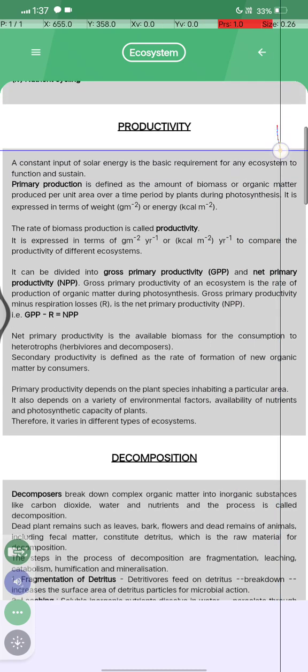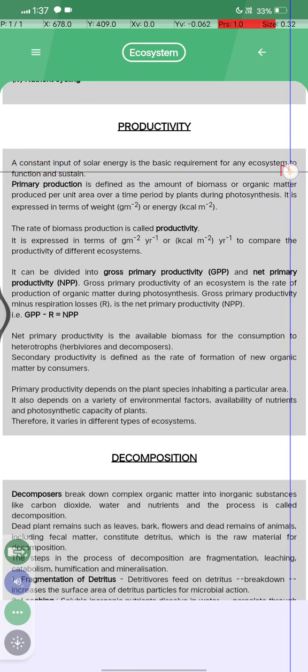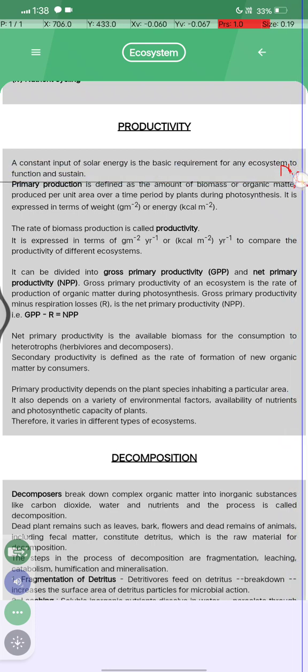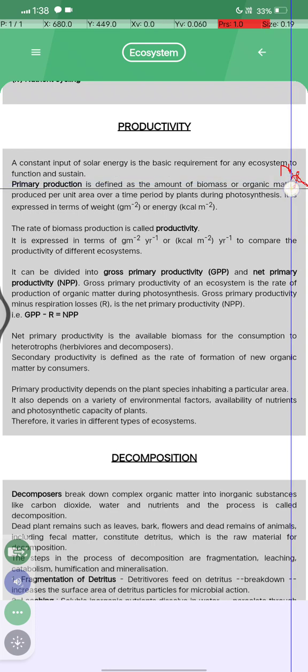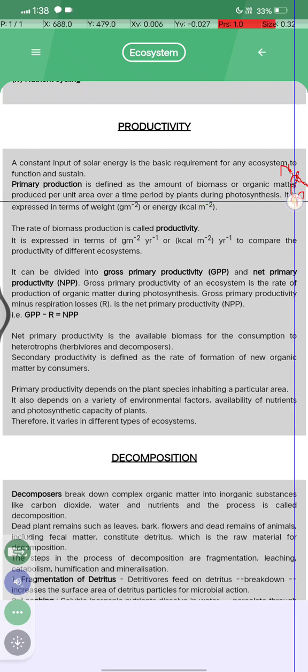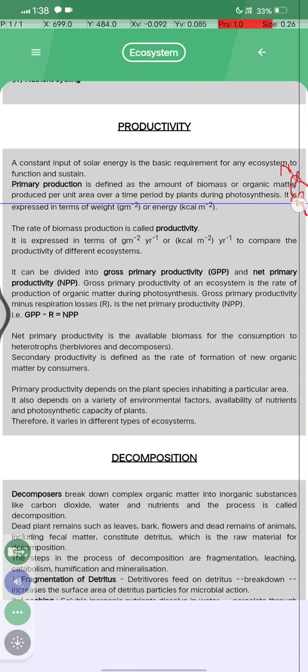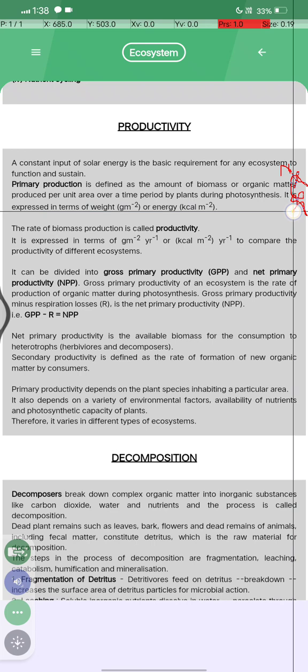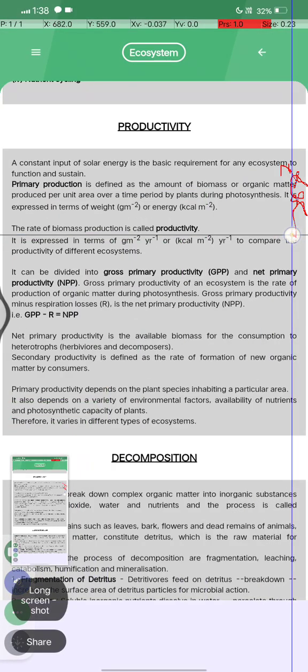Productivity क्या होता है? The constant input of solar energy is the basic requirement for any ecosystem to function. Primary production is defined as the amount of biomass or organic matter produced per unit area over a time period by the plants during photosynthesis, and it is expressed in the weight of gram per meter square or kilocalorie per meter square. The rate of biomass production is called productivity. Okay, इसको ध्यान रख लेना.